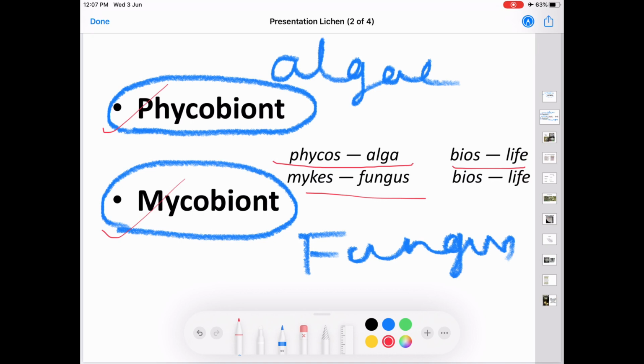In association, the fungal partner is giving a living space for the algae. Only the fungal partner undergoes reproduction and produces the reproductive structure.